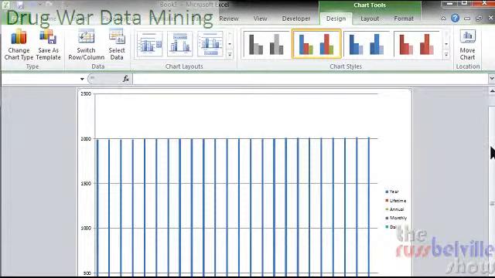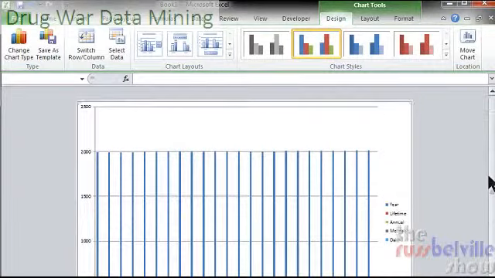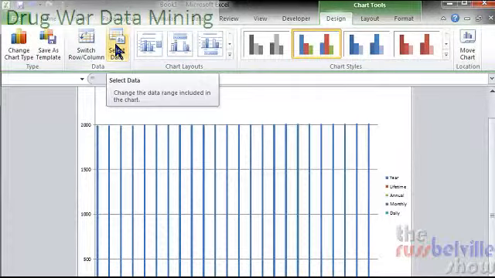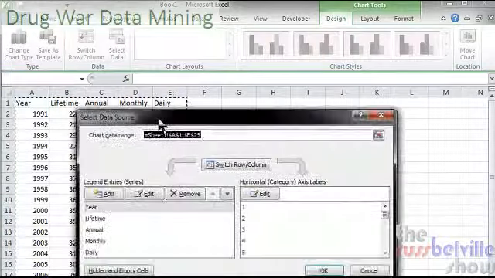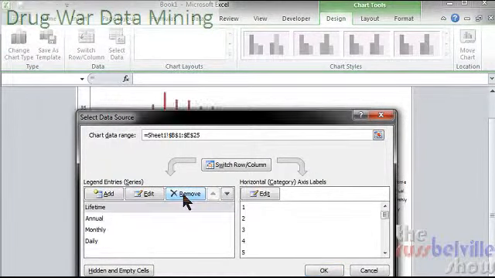Now, it's not the smartest thing in the world because it makes year, and I don't know if you can see that, year becomes one of the items to be graphed, when year should really be the axis. This is easy to fix though. There'll be a select data button up in your ribbon. And we just need to tell year that it is no longer to be graphed.